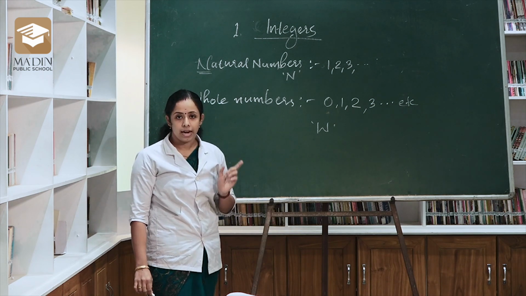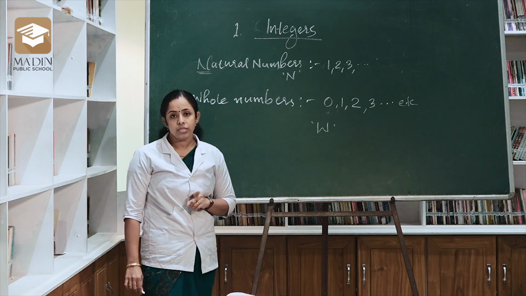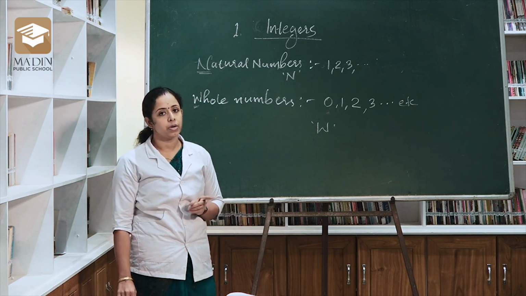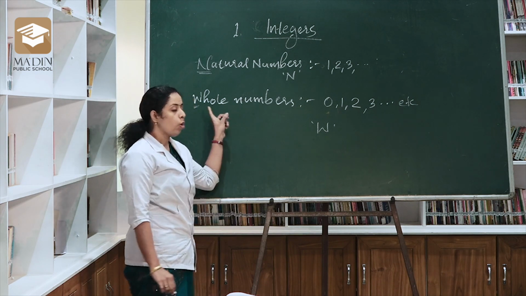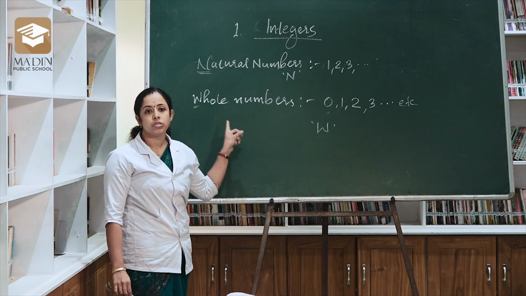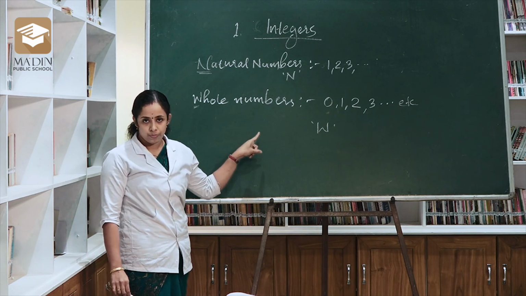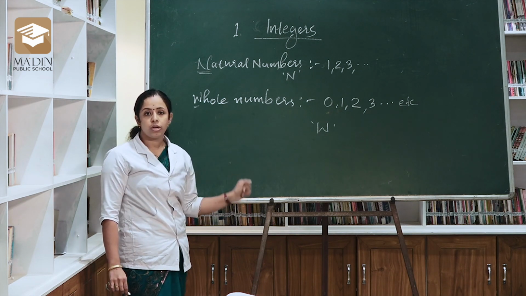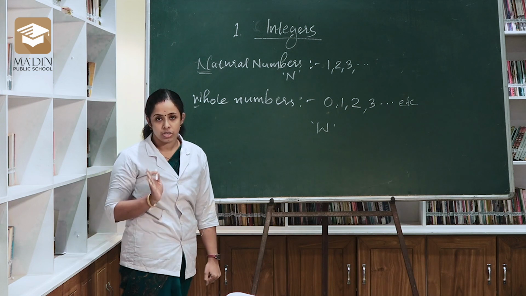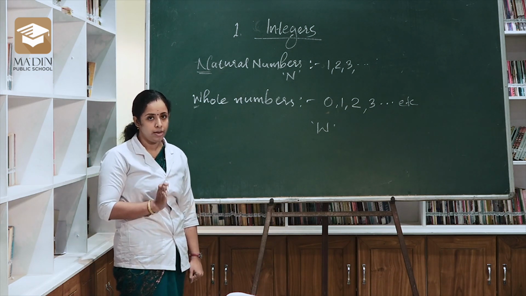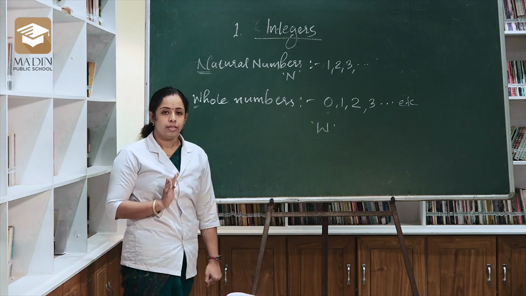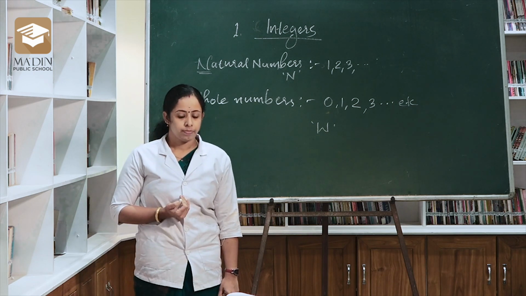So I will explain once more. Integers is a collection of numbers of whole numbers and their negatives. And whole numbers means the numbers starting from 0. And the natural numbers are the numbers starting from 1. I think you got it well. Okay. Then let's move to the other topic.